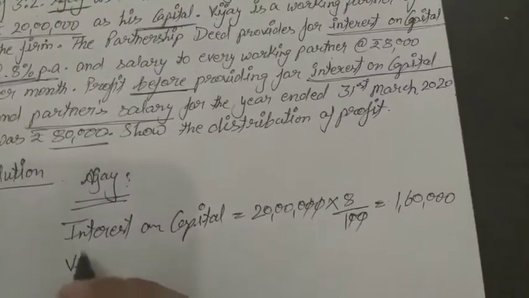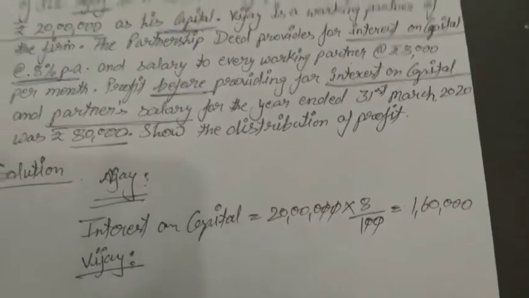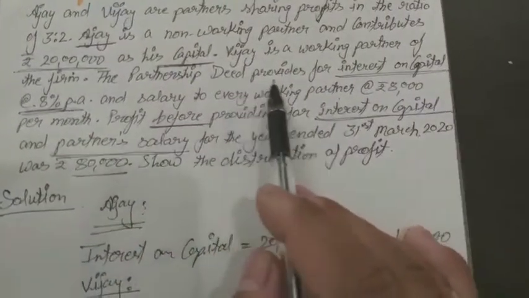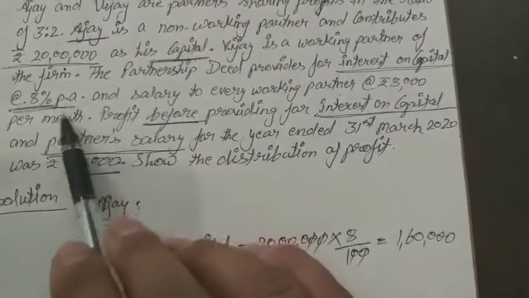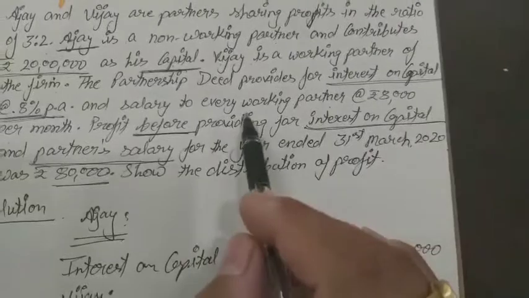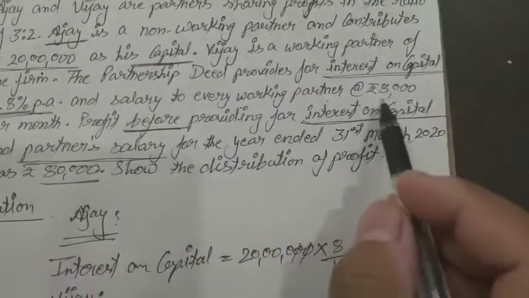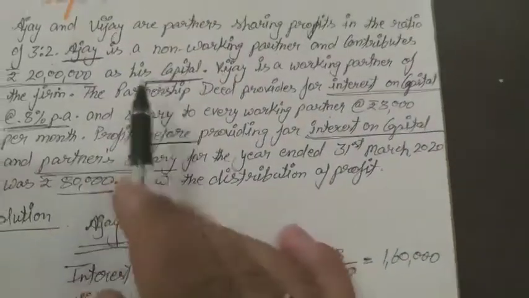And if we are talking about Vijay, the partners provide for interest on capital at the rate of 8% per annum and salary to every working partner. Who is a working partner? Vijay. So he will get salary at the rate of 8,000 per month. Why will Ajay not get it?